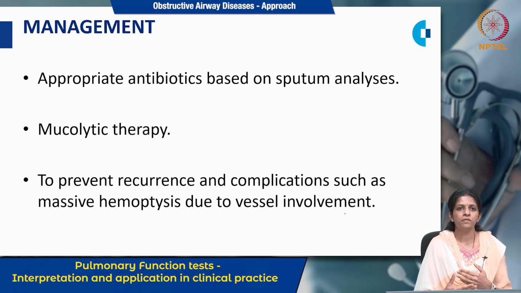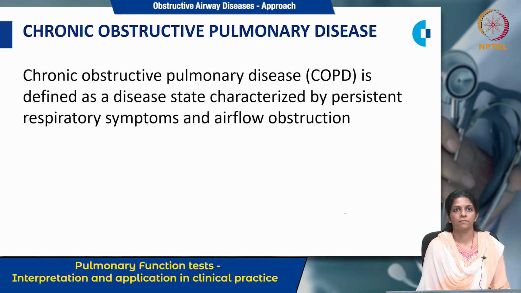Sometimes this repeated infection can cause erosion of these superficial mucosal vessels, which can lead to severe hemoptysis. And when the patient is having severe hemoptysis, definitely you have to admit the patient in the emergency, ventilate the patient, try to stop the bleeding, and also save the other part of the lung. When you are not able to manage with this, then of course you have to go with bronchial artery embolization. So that was bronchiectasis.